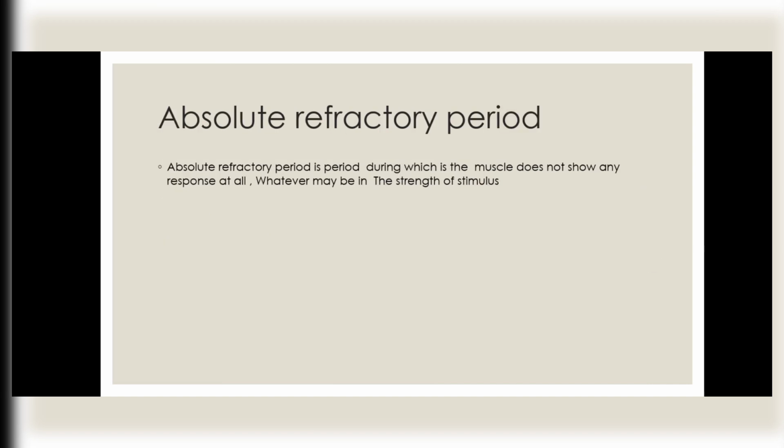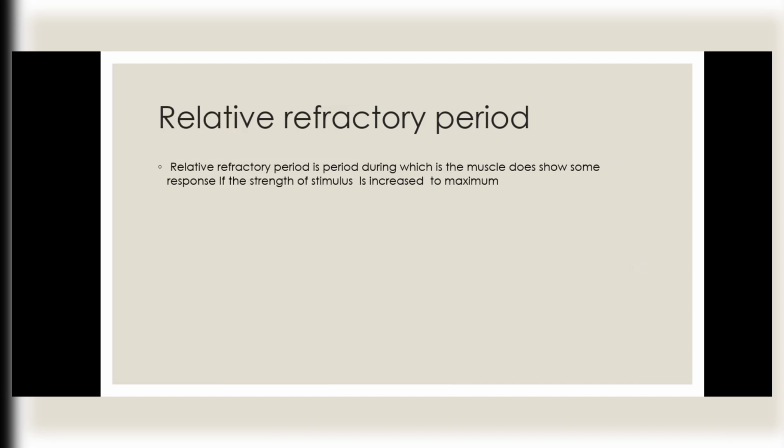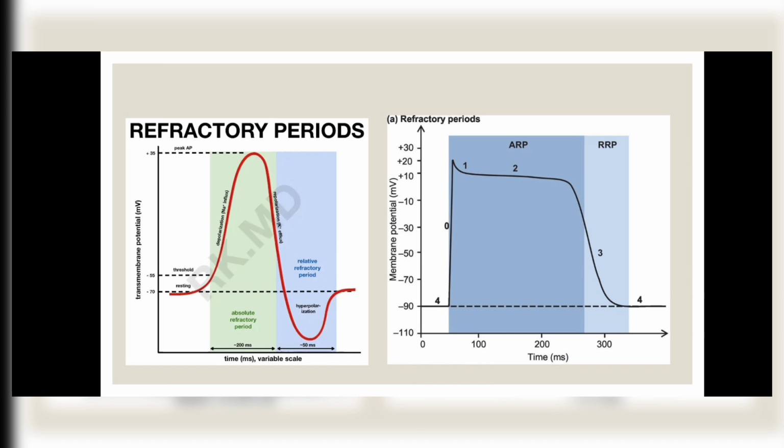First, absolute refractory period. Absolute refractory period is the period during which the muscle does not show any response at all, whatever may be the strength of the stimulus. Second, relative refractory period. Relative refractory period is the period during which the muscle does show some response if the strength of the stimulus is increased to maximum. This is a small diagram of the refractory period and action potential.